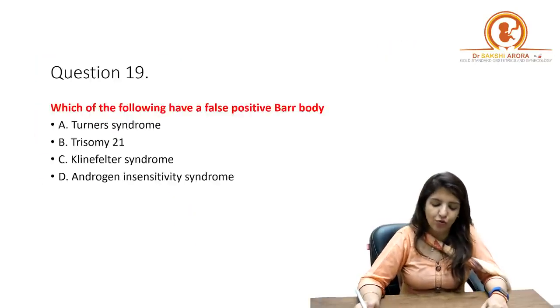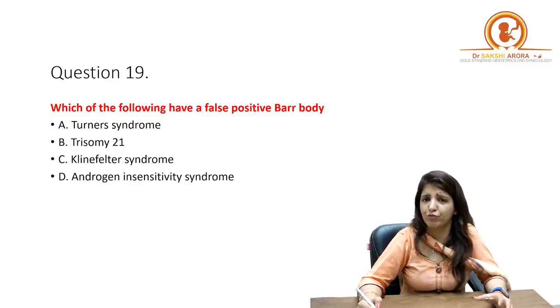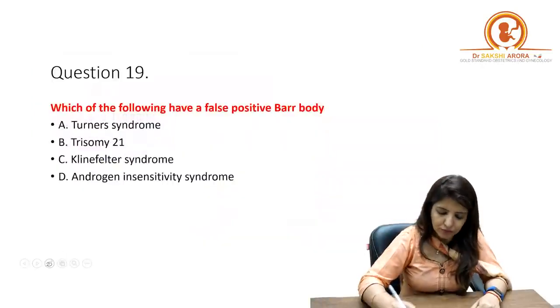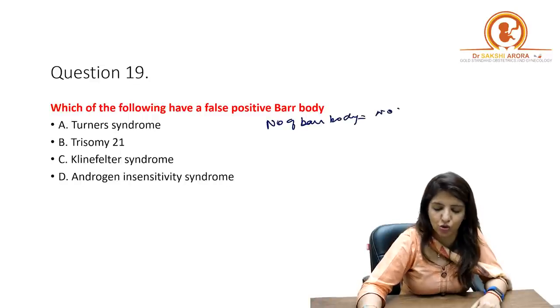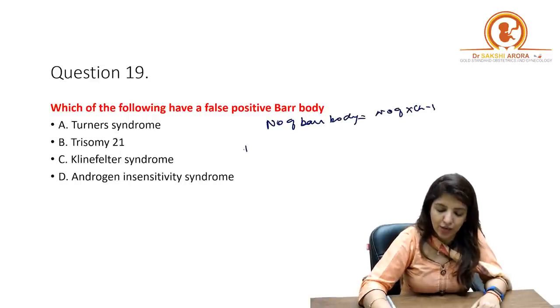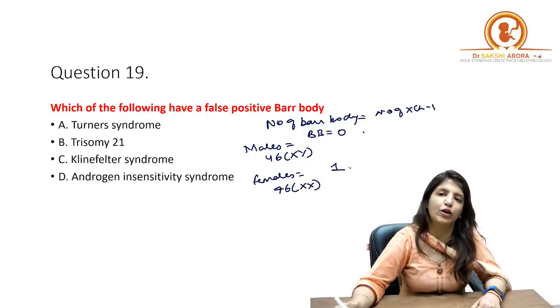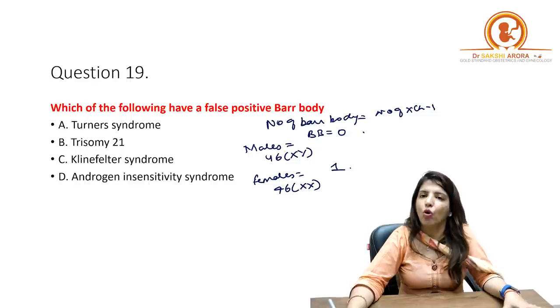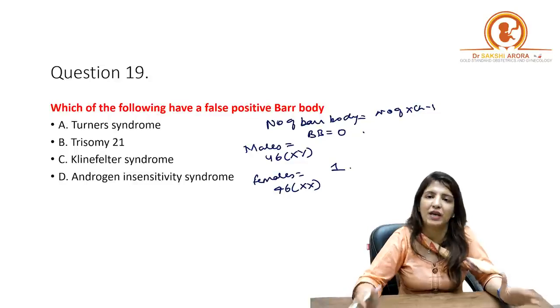Next question, which of the following have false positive bar body? So first you have to understand what you mean by a false positive bar body. See, number of bar bodies, all of you know, is number of X chromosomes minus 1, right? So in males, usually the number of bar bodies is 0, because their chromosome number is 46XY. Whereas in females, the chromosome number is 46XX. So the number of bar bodies is 1. So I expect that in all females, the number of bar bodies should be 1, and in all males, the number of bar bodies should be 0.